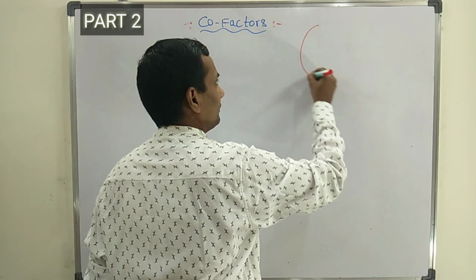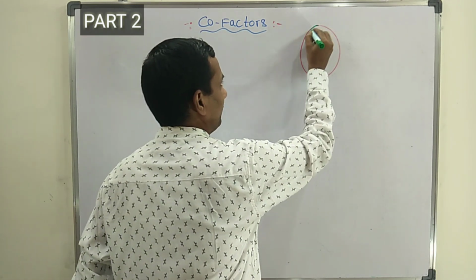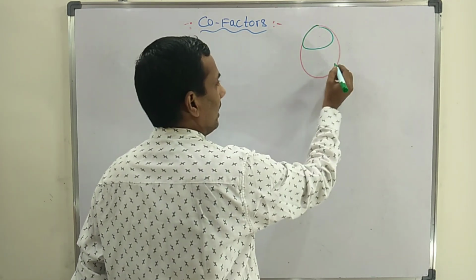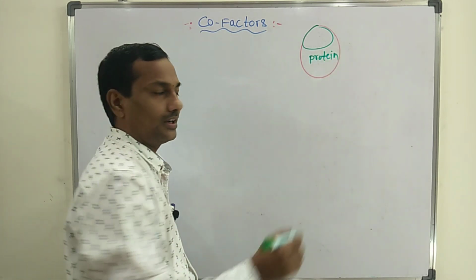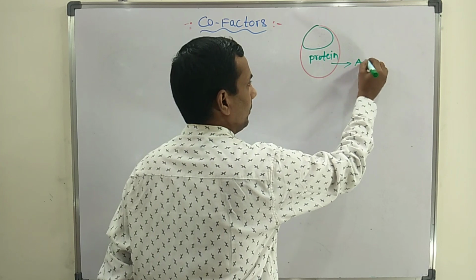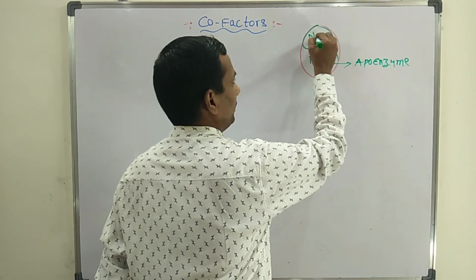One enzyme consists of two components: the protein part and the non-protein part. This is the protein part, the protein part of the enzyme, that is apoenzyme. This is the non-protein part.